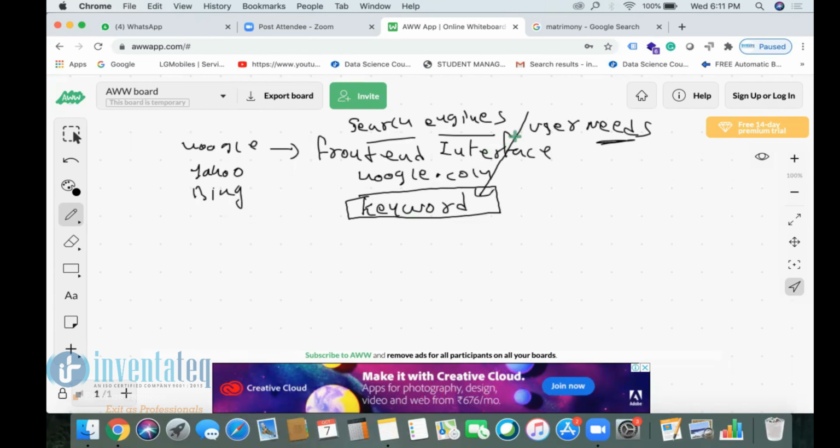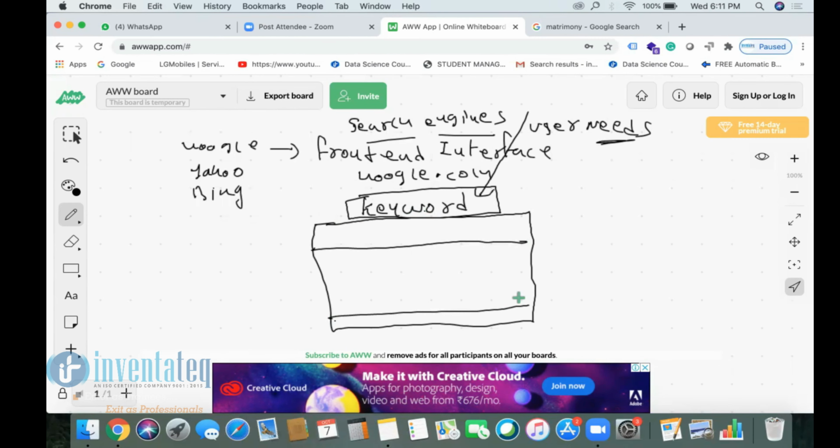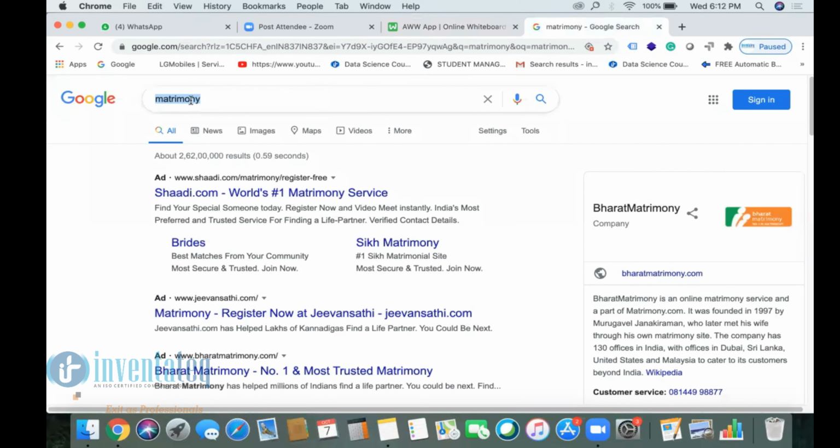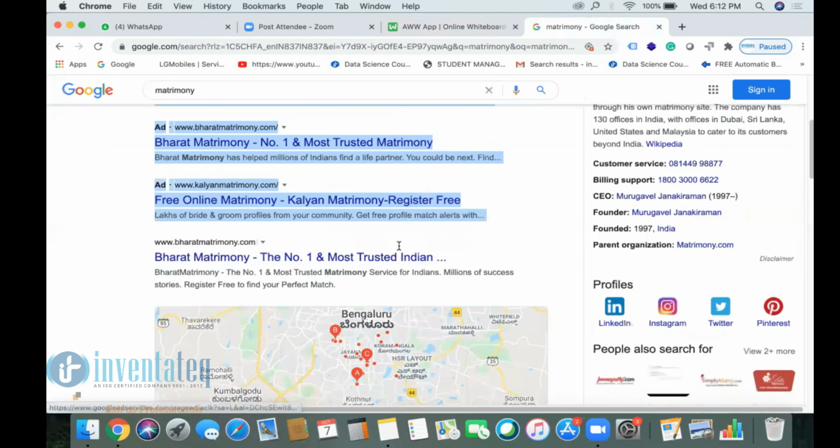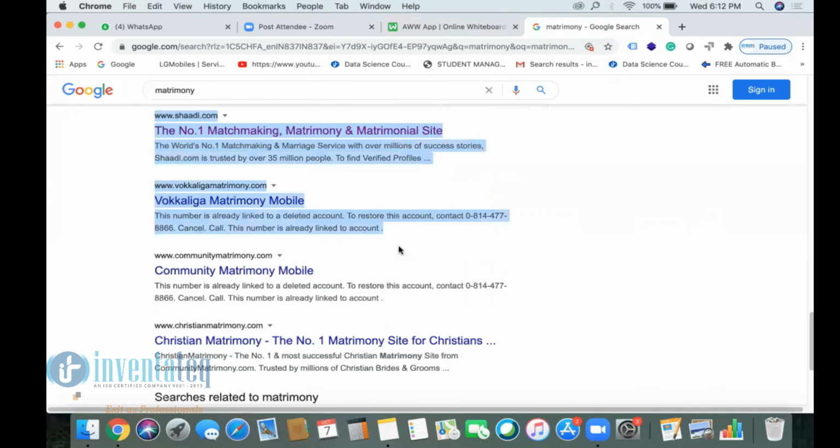Now, after typing the keyword, Google displays the results. Here we searched for matrimony, and these are all the results.